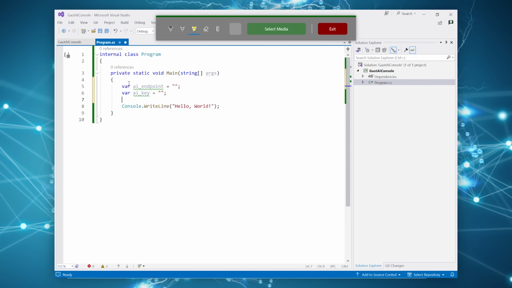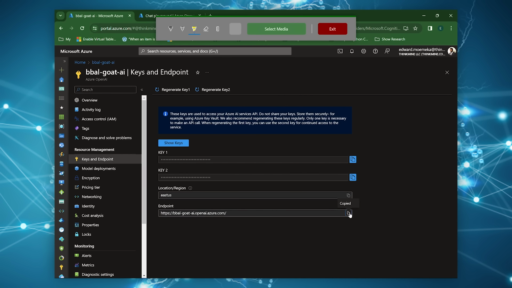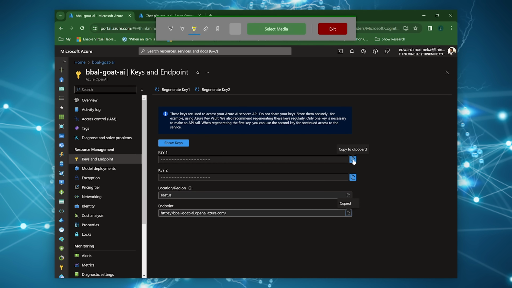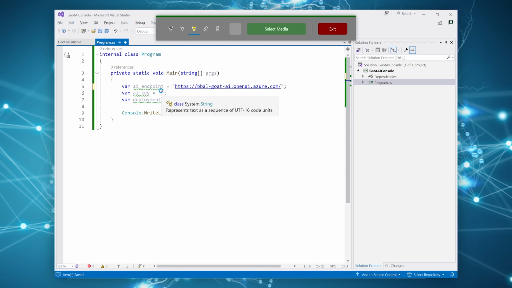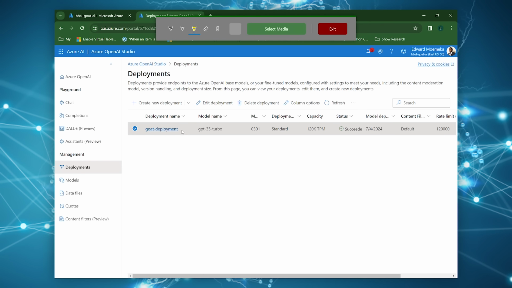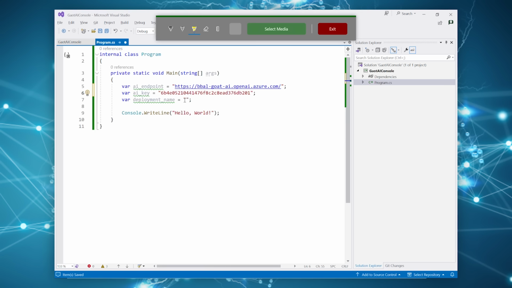I'm just putting placeholders in here. Obviously, I'm going to need the endpoint, I'm going to need the key, and I'm going to need the deployment name. This is the information you're going to need to be able to call the OpenAI service, so it's important to know where they are located inside of your Azure environment. First of all, let's take the endpoint. We can see that that's right there. And then the key we can pull from here. Let's put that there. And then the deployment name we get from over here. If we go over to the deployments, let's go there and just copy that, and then paste it here.